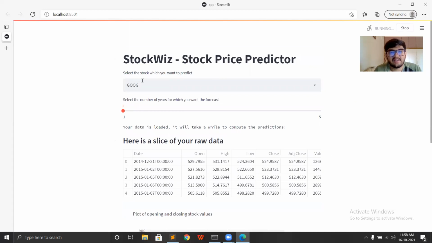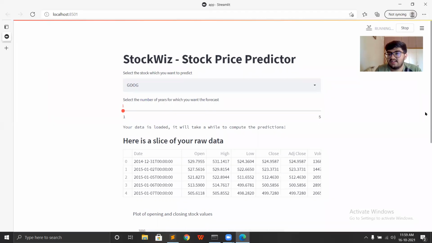So here we can see that it displays the title of my web app, which is StockWiz. And as I've used the cache decorator, which I specified above, it is already in the running phase. It didn't require loading the data again and then making the computation. So it already has the data and it is making the computation now. So let it execute on the current data, then we can execute again for any other different stock.